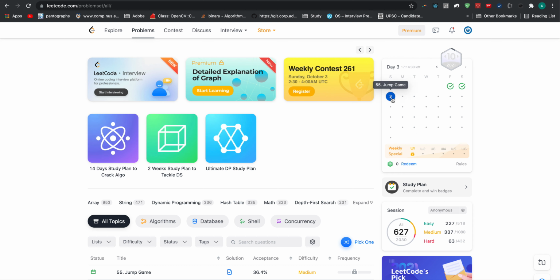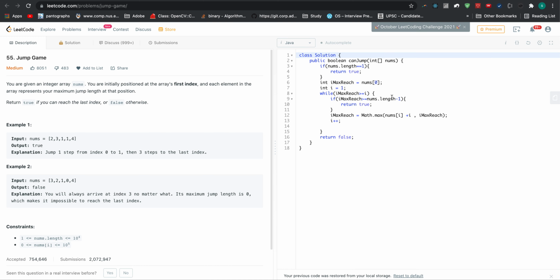Today's question is Jump Game, and we have already solved plenty of questions from the Jump Game series: 2, 3, 4, 6, and I'm attaching the link to those videos. This is a pretty simple and straightforward question. I hope after solving this you get a chance to revise them as well. So let's get started with this.